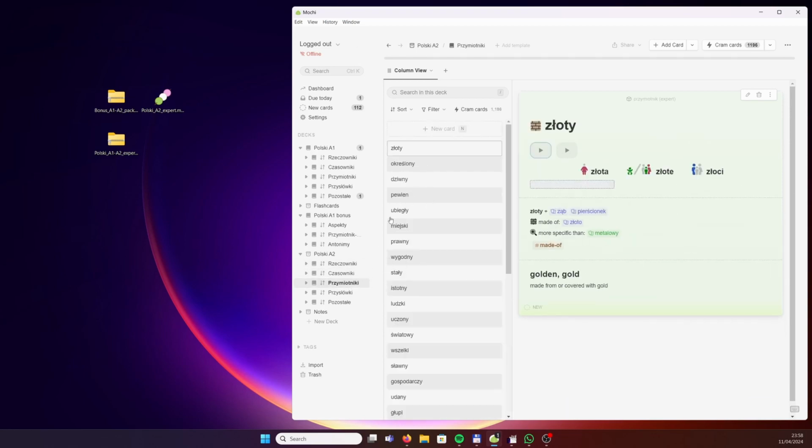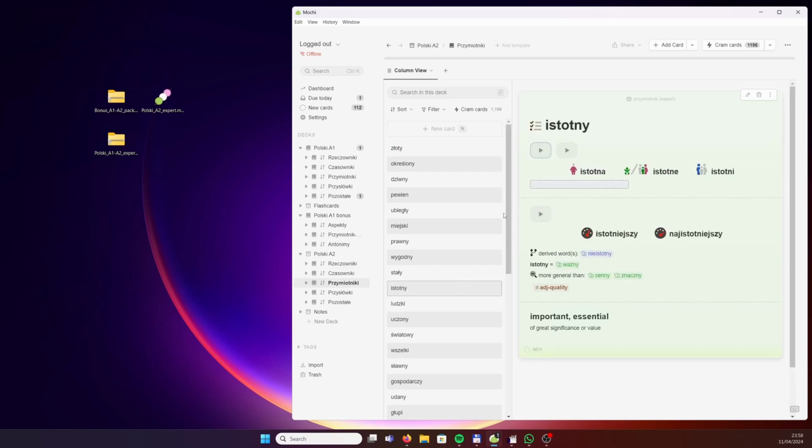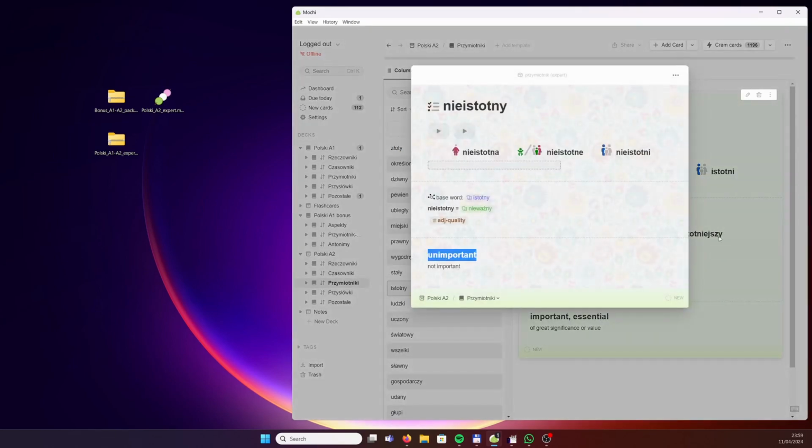Let's go to adjectives. And what have we got here? How about istotny, which is like important or essential? I think, again, the second word is a little closer. The opposite is nieistotny, so unimportant, not essential.